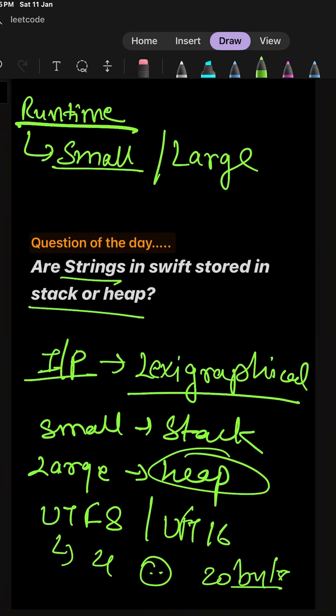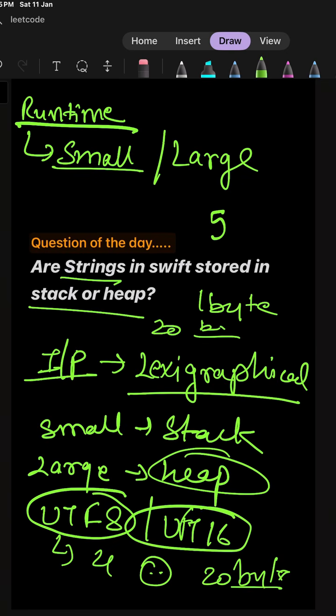If we have a small character that is of UTF-8 encoding, in UTF-8 we have a 1 byte character. So we have 20, let's say, and those 20 bytes could be stored in heap memory. Or if we have 5 letters in the string and they are UTF-8 encoding, we can store those in the stack memory. So it all depends on what encoding technique we are using and what the string size is. So that's why